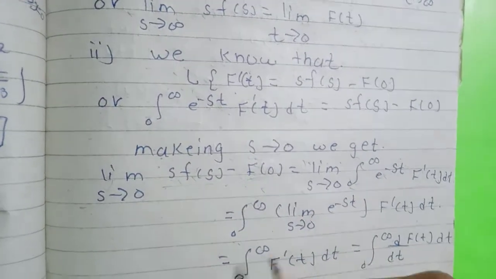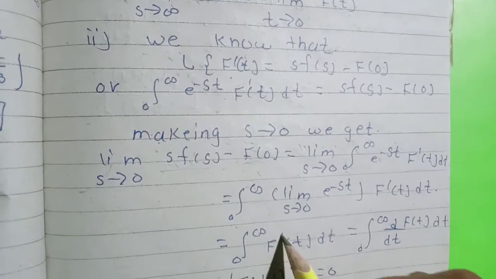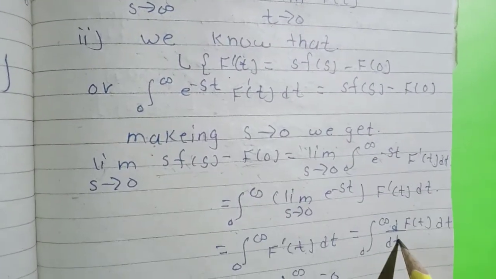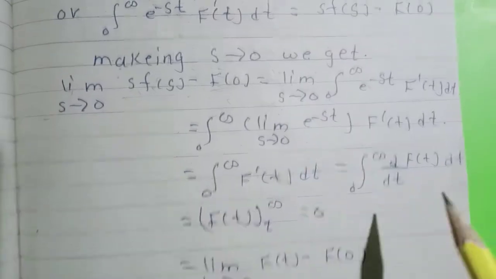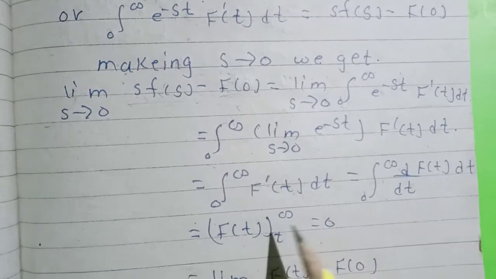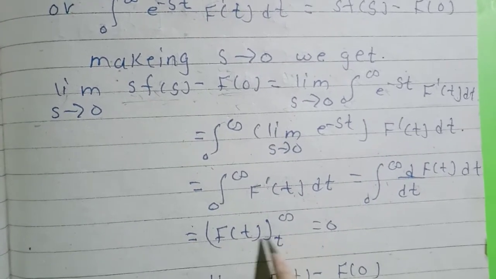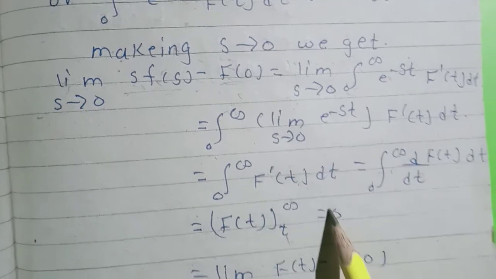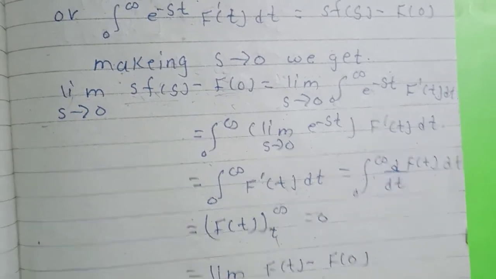So remaining here is f dash of t, but f dash of t means derivative. Derivative and integration are opposite, so they cancel, and only the limit remains.